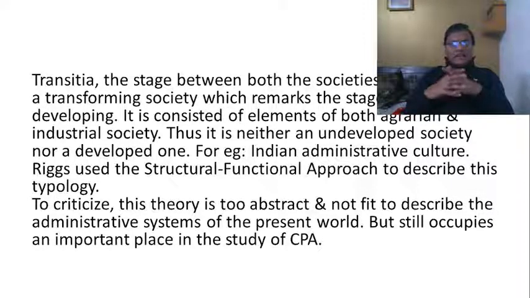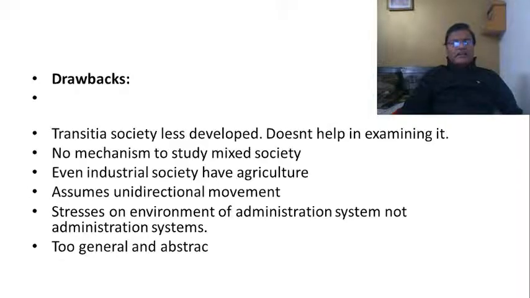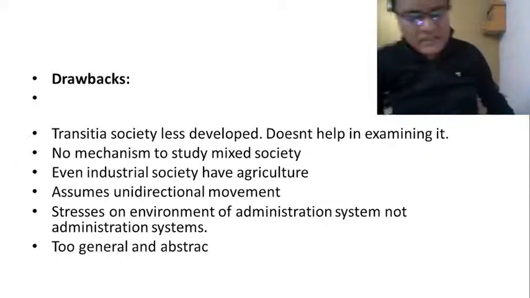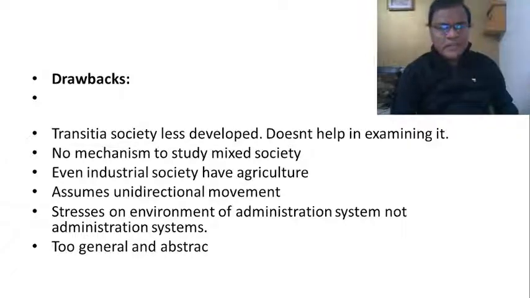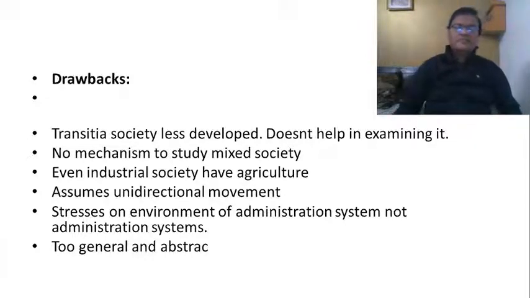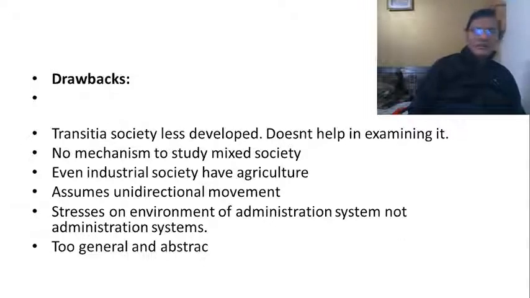Riggs had come out with these three models, agraria, industria and transitia. But he was not satisfied with the models because there were so many drawbacks in these models. Now, transitia society. Riggs has said that these transitional societies have the features of both agraria and industria, but he did not explain properly what those features are. And he did not come out with any mechanism to study these transitional societies.